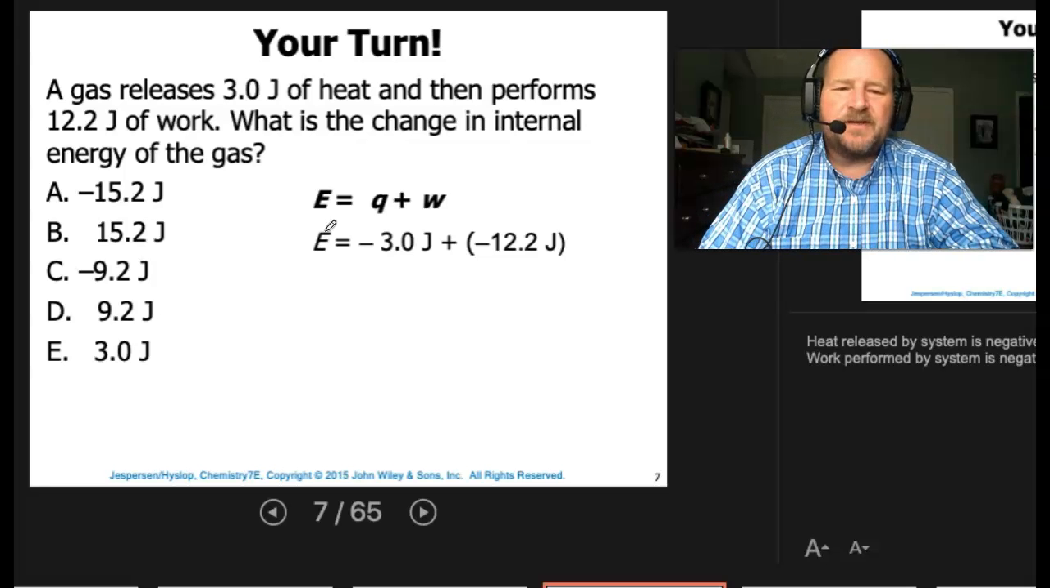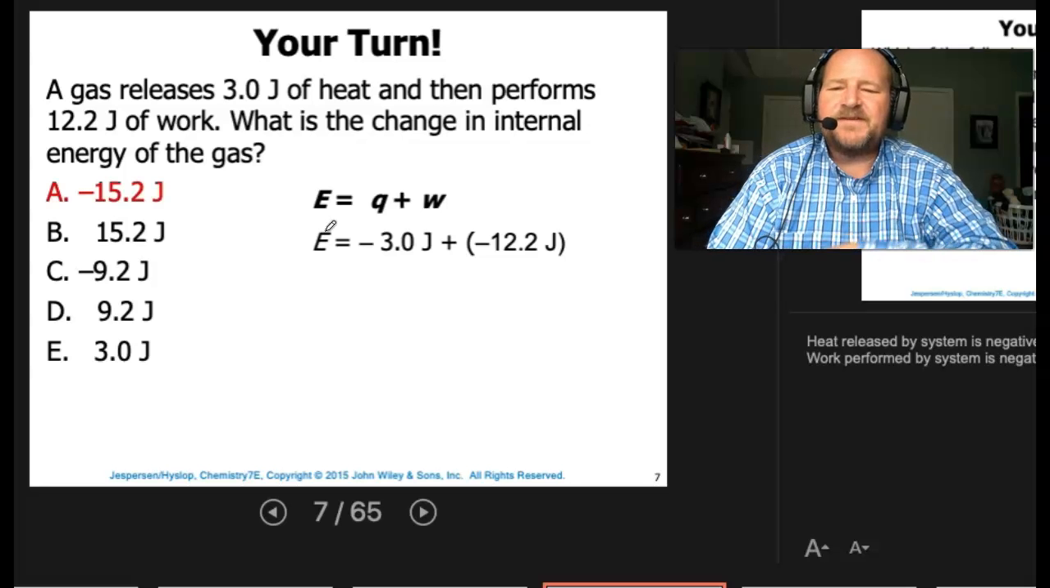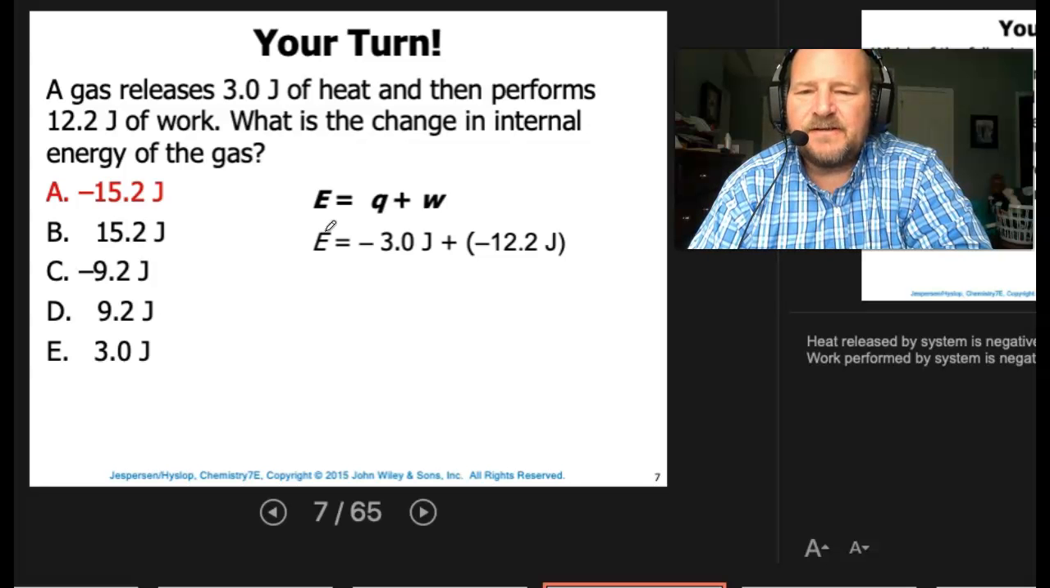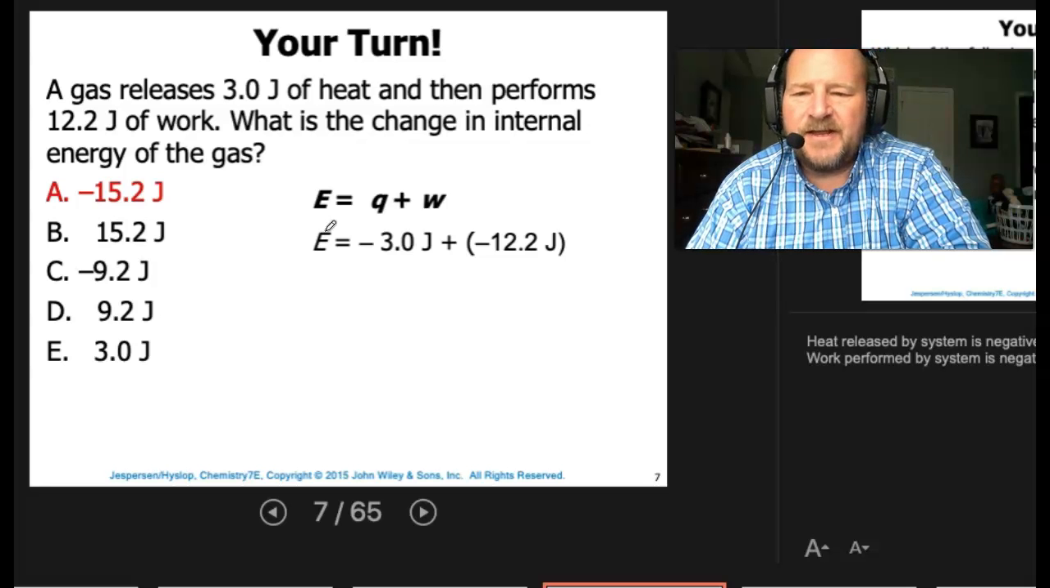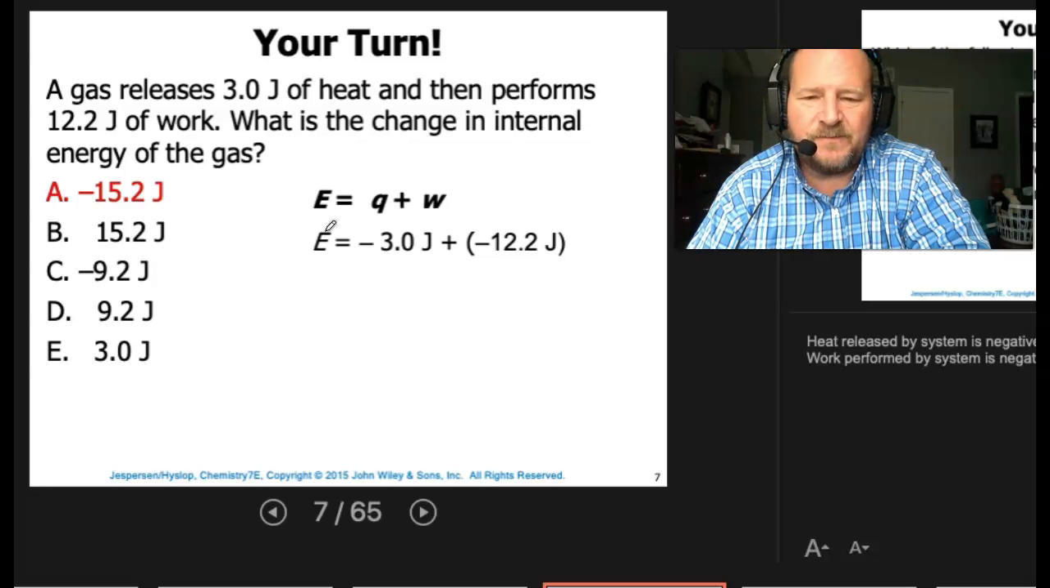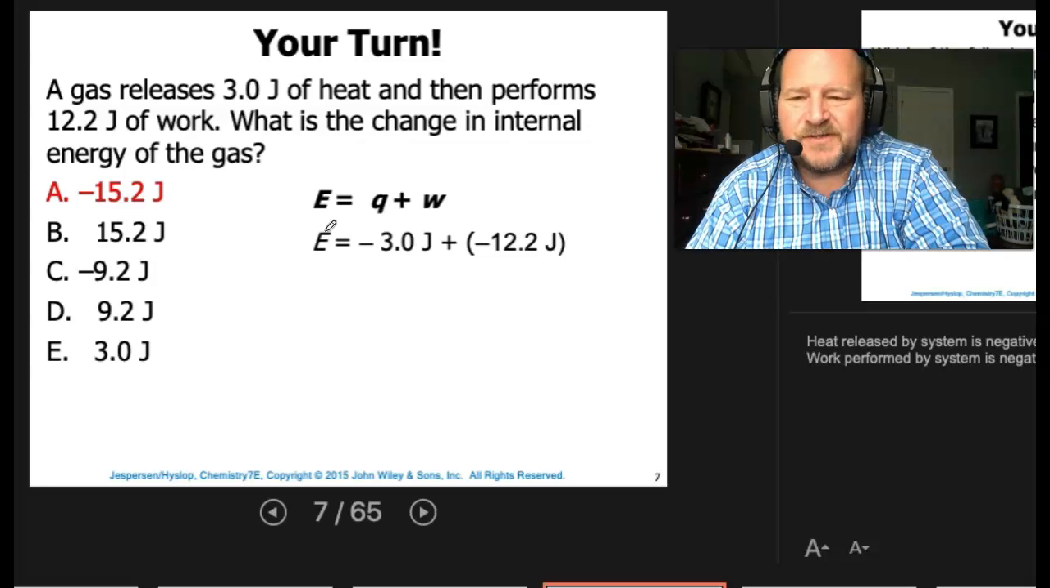So summing these up then, we get 15.2 joules. So hopefully that's making sense, right? A gas releases 3 joules of heat. That's going to be negative 3, and then performs 12.2 joules of work. That's going to be negative 12.2. Summing those up, we get negative 15.2.